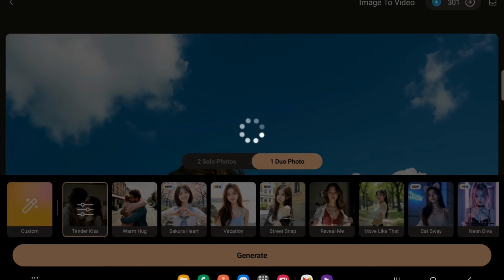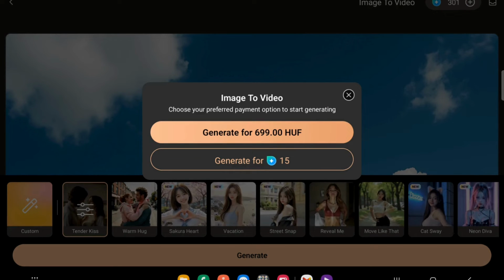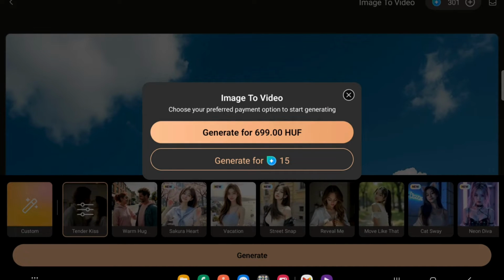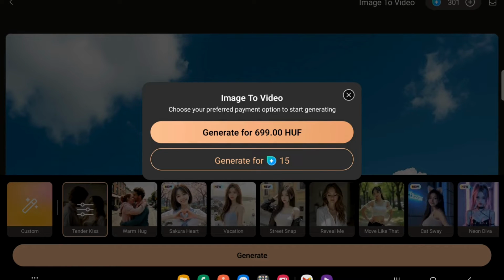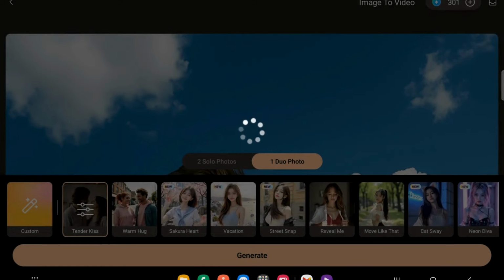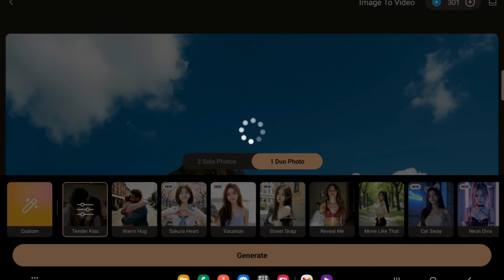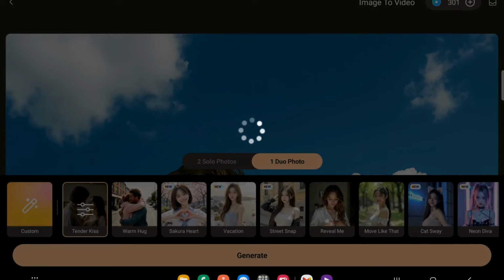After this, the app will ask you whether you would like to pay for it or use this 15 things here, and I will use these.